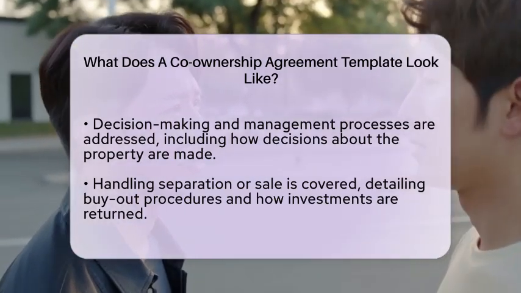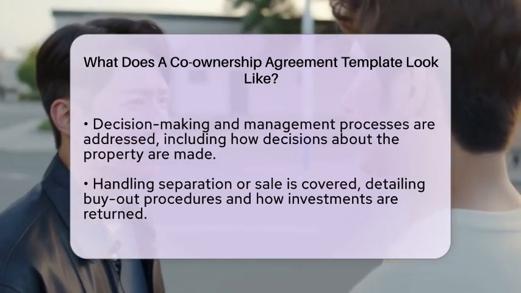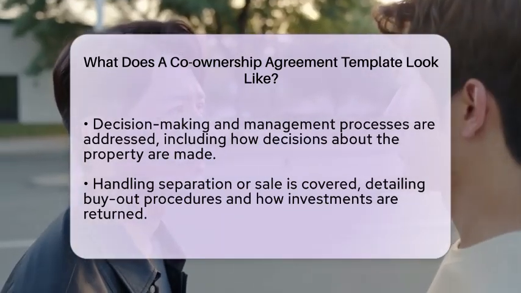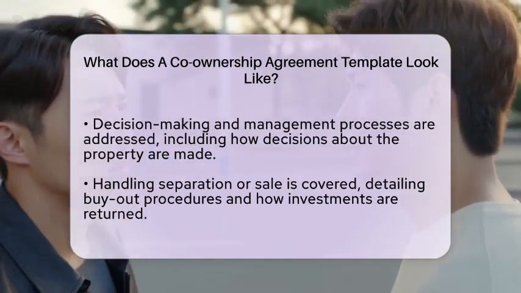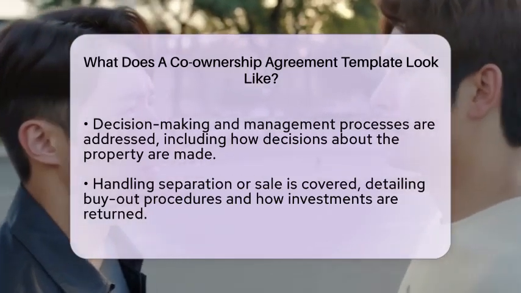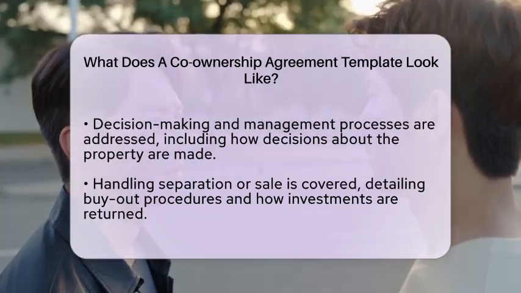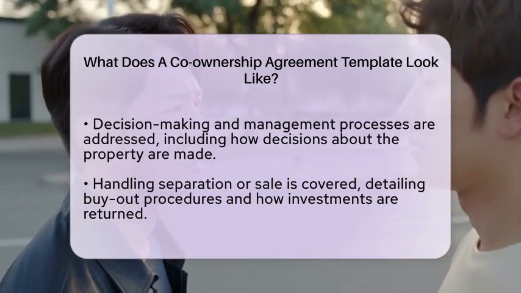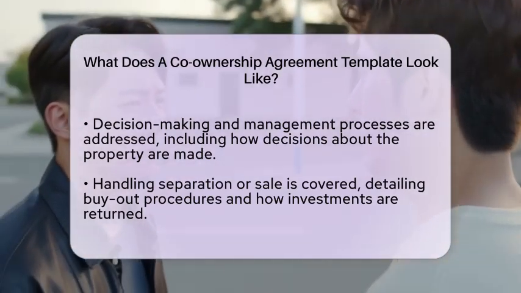Handling separation or sale is a critical section. It explains what happens if the co-owners separate or divorce. It includes details on buyouts, how initial investments are returned, and procedures for selling the property. It also sets timeframes for resolving disputes.